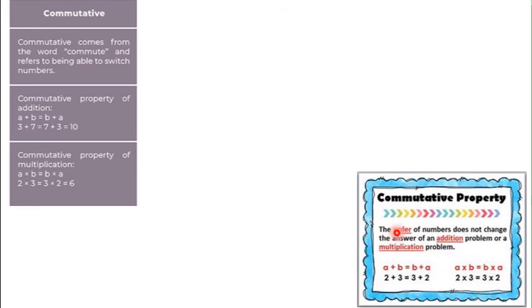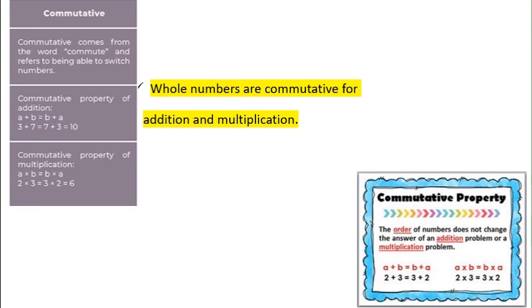So that is why we are saying the order of numbers does not change the answer of an addition problem or multiplication problem. That means even if we change the order in an addition or multiplication problem, the answer remains the same. That is why we are saying whole numbers are commutative for addition and multiplication. Now let us check subtraction and division.